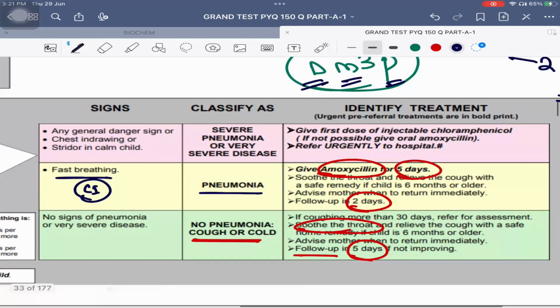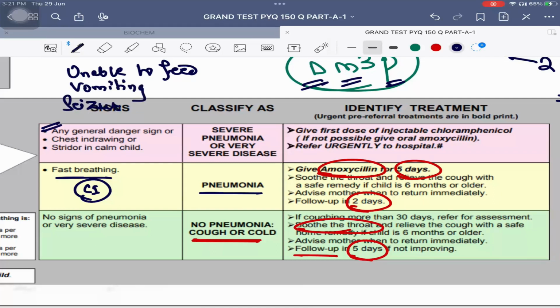Last is if the child is having any general danger sign. What is any general danger sign? If the child is unable to feed, if the child is having consistent vomiting, if the child is having seizures or convulsions, if the child is unconscious or the child is sust pada hua hai bachcha, that is lethargic. These are the general danger signs. So any one of the general danger signs, if they are there, that is definitely an indication to classify the child into which category? Pink category, that is severe pneumonia. Or very severe disease you can call it.